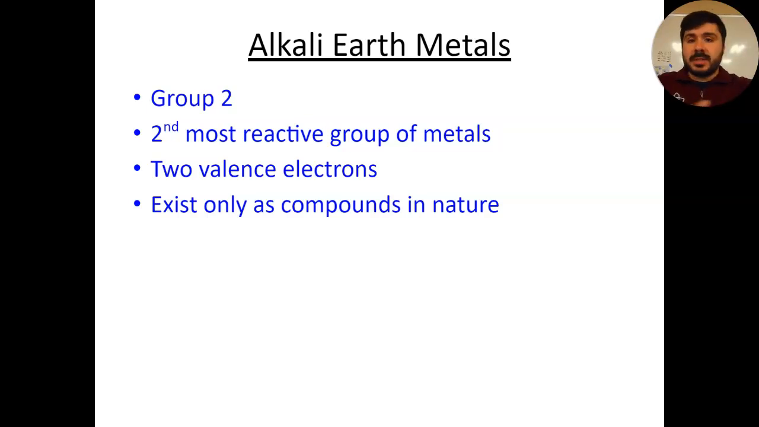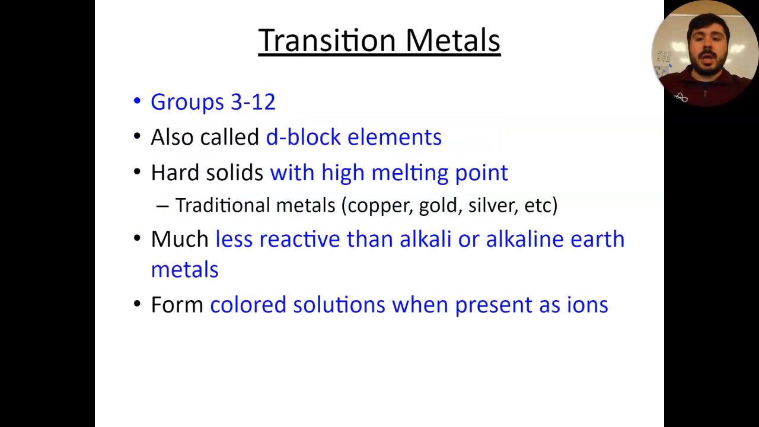Alkali earth metals, very similar name, right? Alkali metals in group 1 versus alkali earth metals in group 2. It's the next column over. Group 2 is the next column, and they're the second most reactive group of metals. They've got 2 valence electrons, and they also only exist as compounds in nature. So alkali metals and alkali earth metals, group 1 versus group 2, are very similar in most ways. Again, they're both very reactive metals, and they only exist as compounds in nature as well.